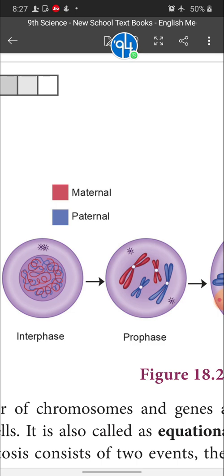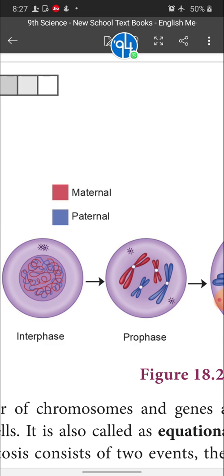Before that, it is in the structure of a thread-like form only. And in the prophase stage, the chromosomes have changed. Next, what is the difference? You cannot see the nuclear membrane around the nucleus, around the chromosomes, isn't it? Yes, the nuclear membrane disappears. Another thing, in the interphase stage, you can see two star-like structures in the animal pole. Those two star-like structures are called centrioles.